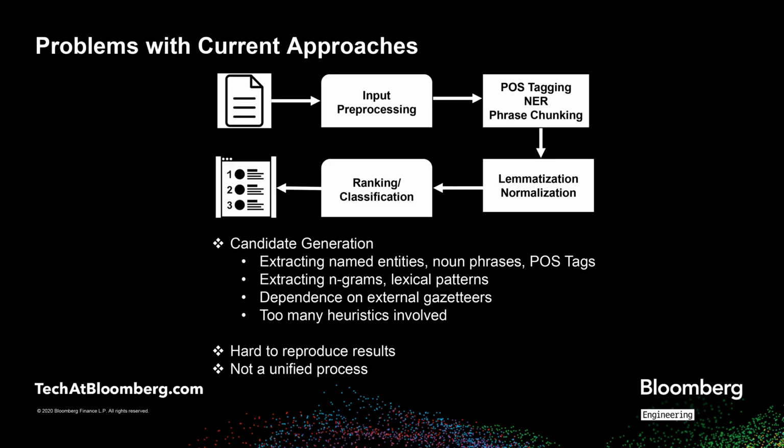Most of the current techniques suffer from various drawbacks, especially in the processes applied to the input text in order to generate the candidate keyphrases. These processes depend on other steps such as NER, POS tagging, and they also sometimes depend on external knowledge bases such as Wikipedia. They also involve too many complex heuristics, which makes it hard for other researchers to reproduce results using a unified process.